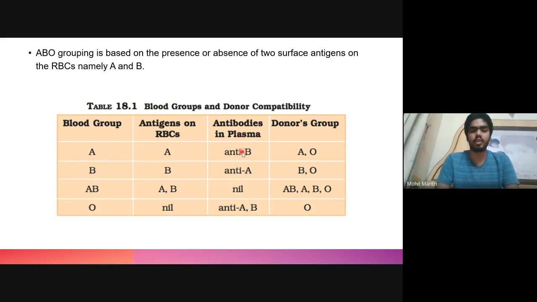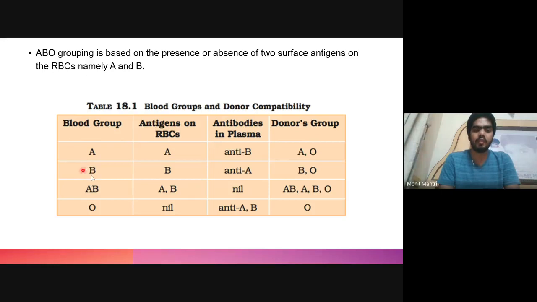And so if blood of B type is transfused in such an individual, it will have B antigen, so this antibody will act against it and cause agglutination. And so only those individuals who have blood group either A or O can act as a donor for a recipient who has blood group A.